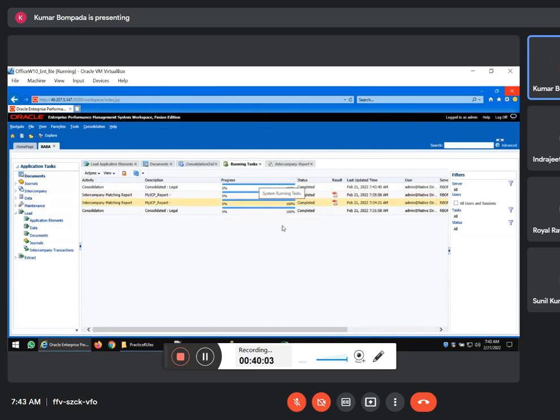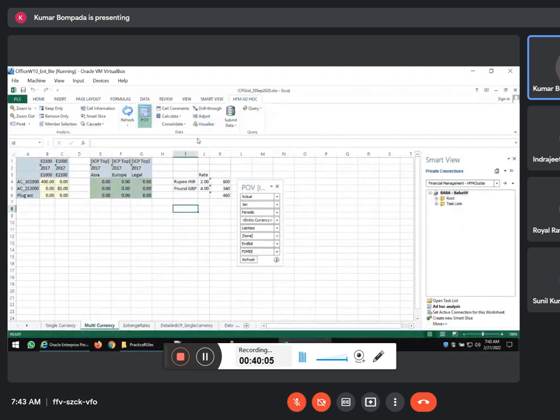This is done. Now come here and then refresh your data and see, 460 minus 800 minus 340 is equal to 460, right? This is the elimination happened. Automatic intercompany elimination. You need not do anything. Every month we need not even create this grid in live. Every month, right? We will generate, load the data and then we will right click and consolidate all with data